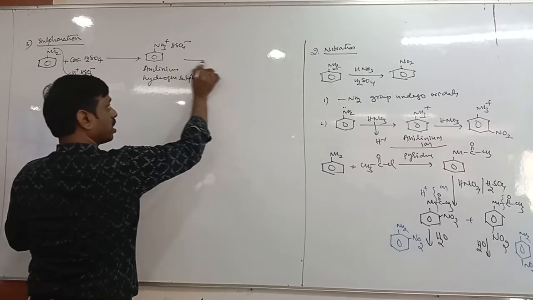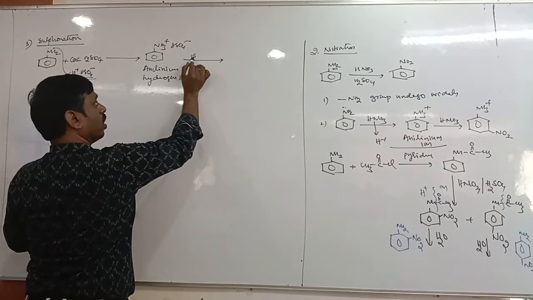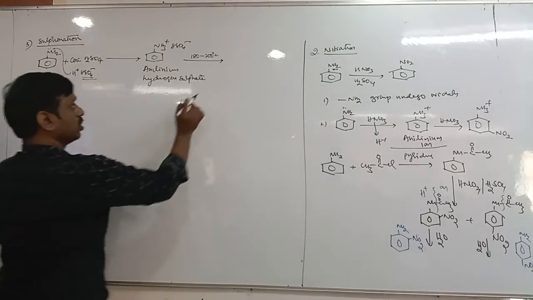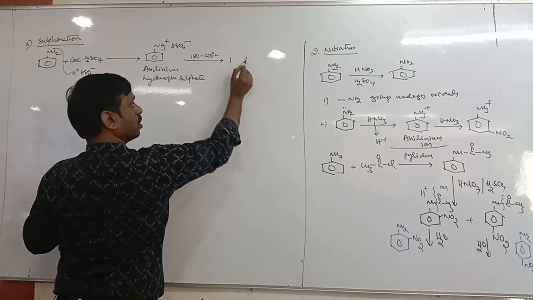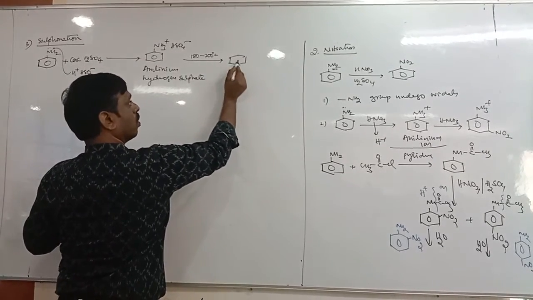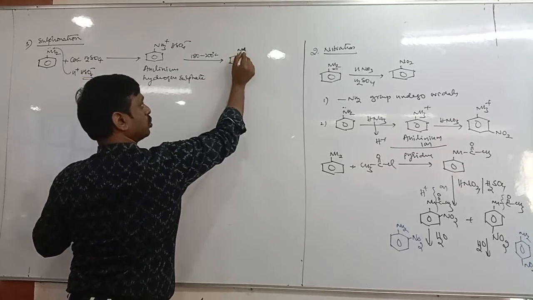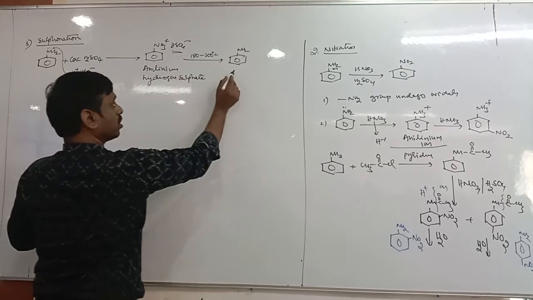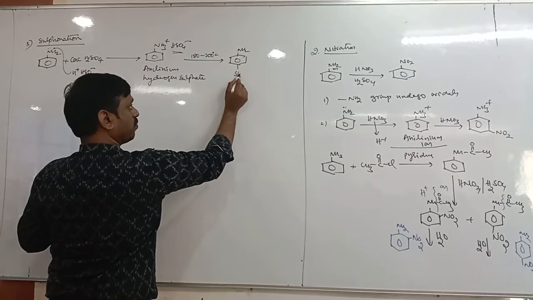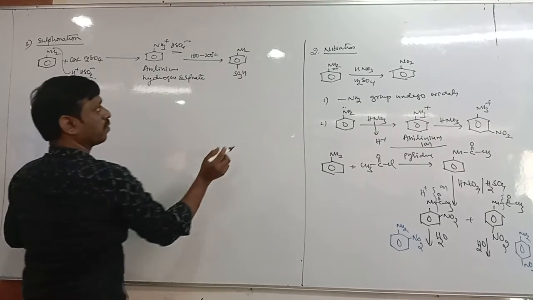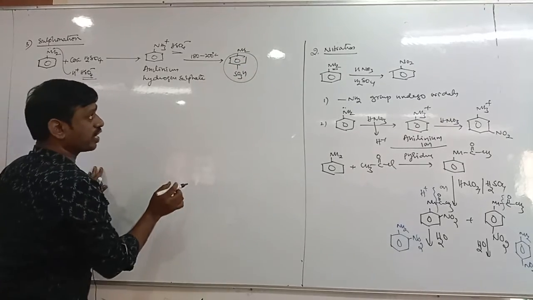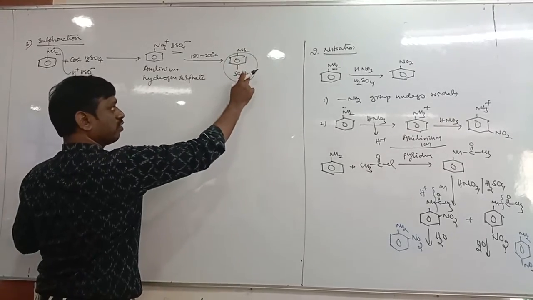Now this is heated at 180 to 200 degrees Celsius. Here you get NH2 and this HSO4, it loses water and it shifts to the para position. Therefore, this is called benzene sulfonic acid, of course with water eliminated, plus the amine. Para-amino benzene sulfonic acid.